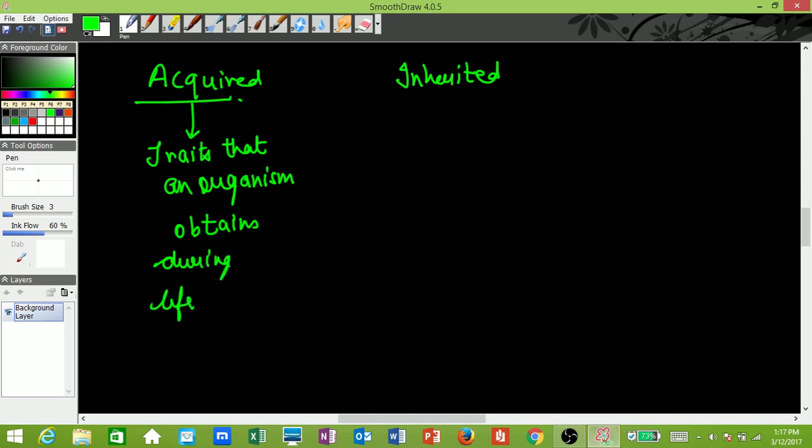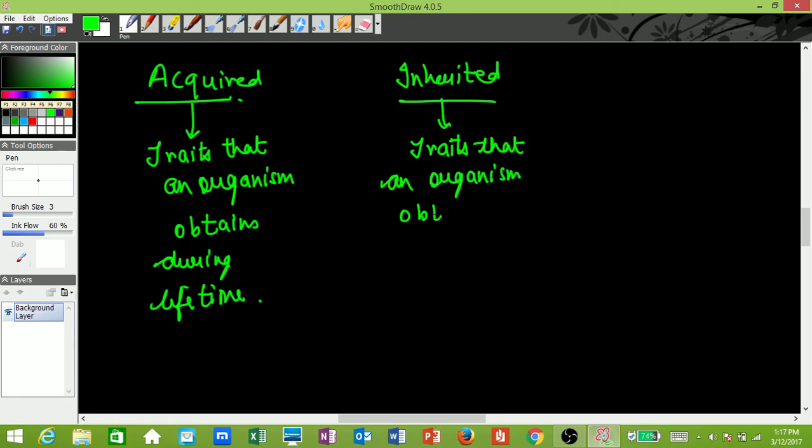And these traits basically involve the intelligence, the knowledge which he has gained, etc. These are acquired traits. Inherited traits, on the other hand, are traits that an organism obtains from its parents. So those are called inherited traits.